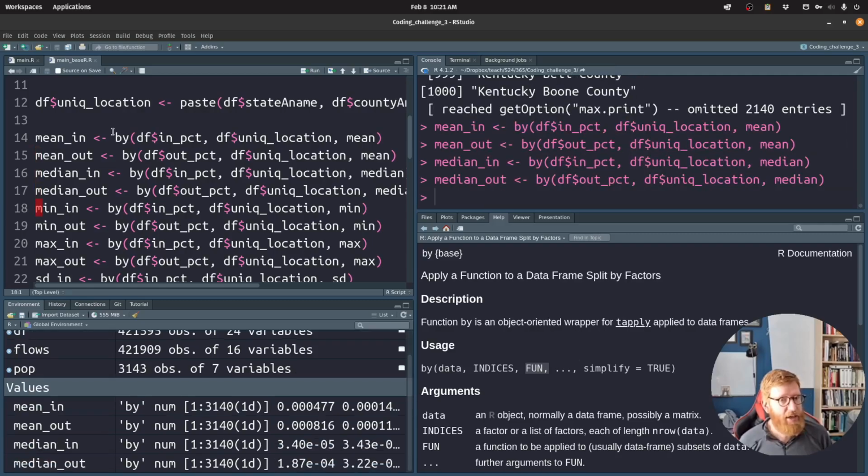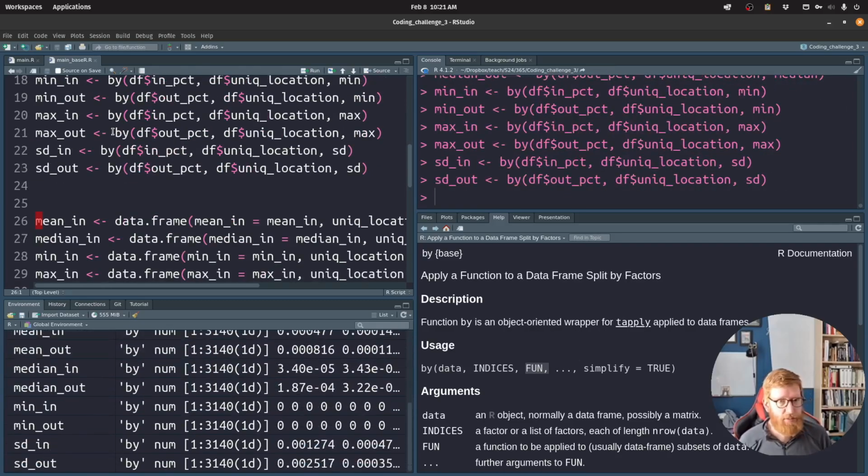So let's calculate all of these. We got all those values. We, in all cases, dropped those 3 counties. Should be a couple in Alaska and then the one in New Mexico.